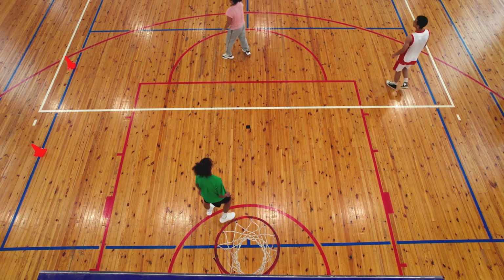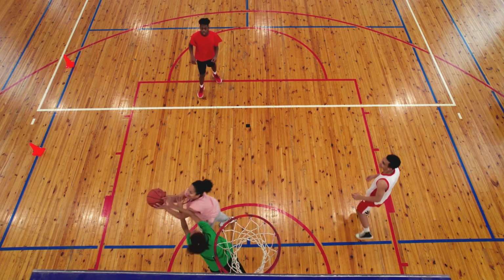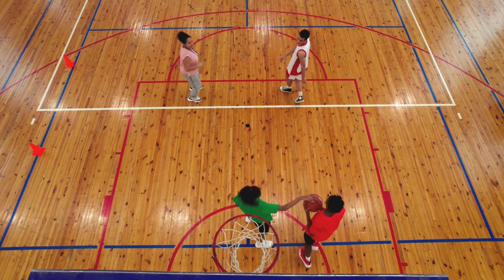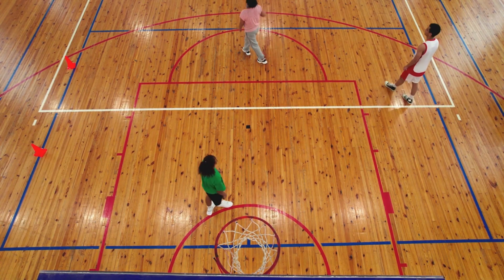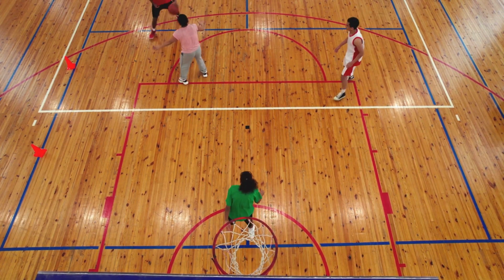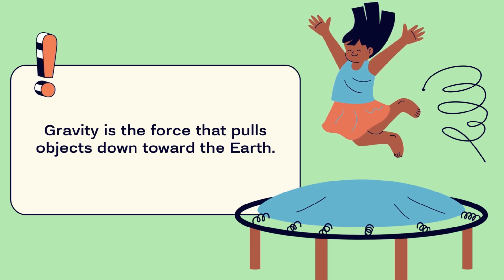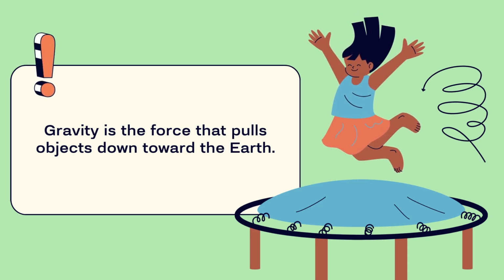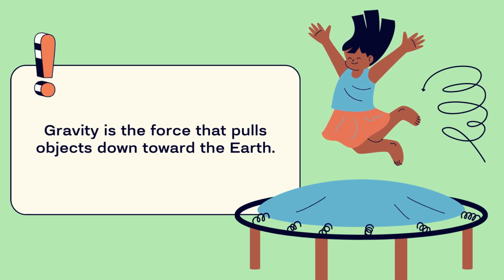So in the earth, actually in the center of the earth, there is a force. It's called gravity. What is the meaning of gravity? It's a force that pulls objects down towards the earth. The question at this point is, define or what is meant by gravity. Gravity is a force that pulls objects down toward the earth.